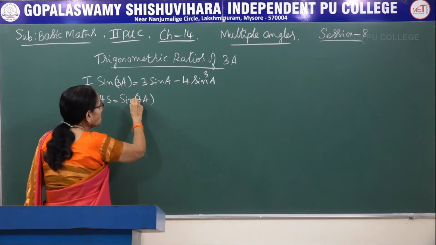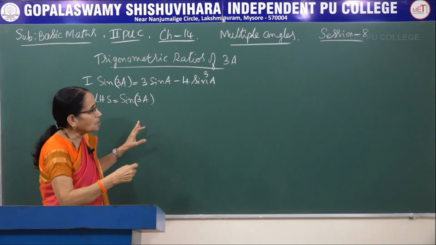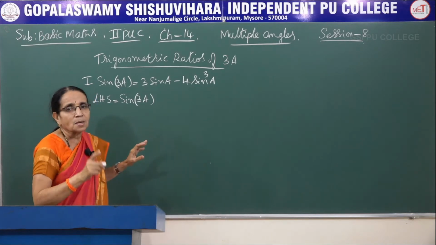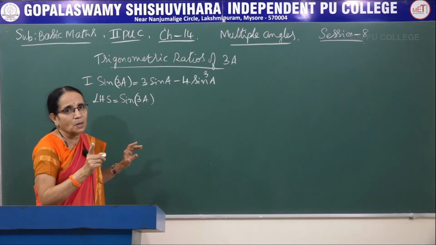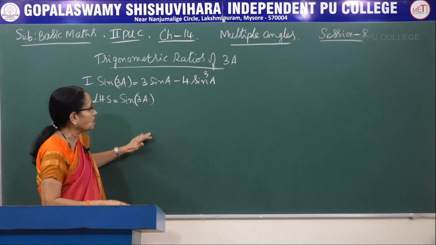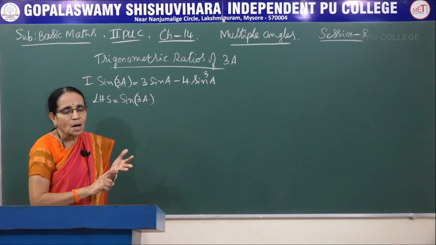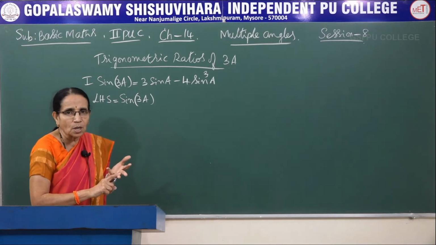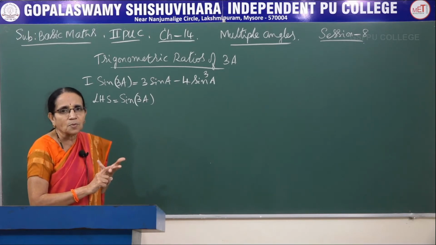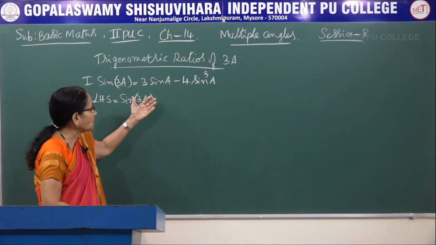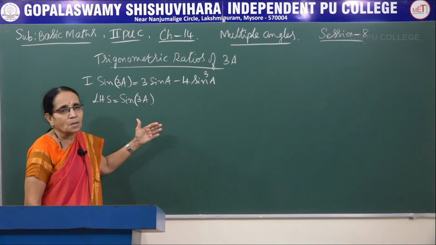To arrive at the result on the right hand side, we have to remember whatever was given in the previous session, that is the sin 2A, cos 2A and tan 2A formulae. You have to remember them, then only can we proceed here. In getting this result I am using the compound angle formula, the sin 2A and cos 2A formulae, and also the basic identity sin square theta plus cos square theta equal to 1. You have to be familiar with all the results, because in each step I will be using some result or the other.